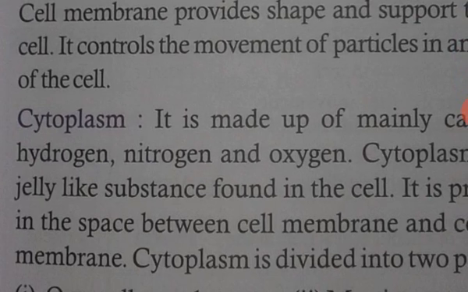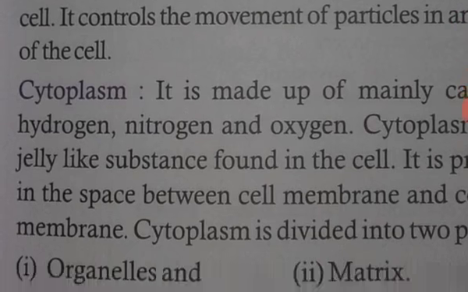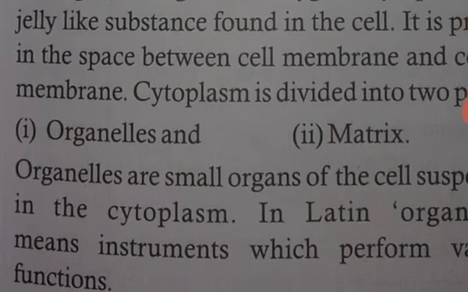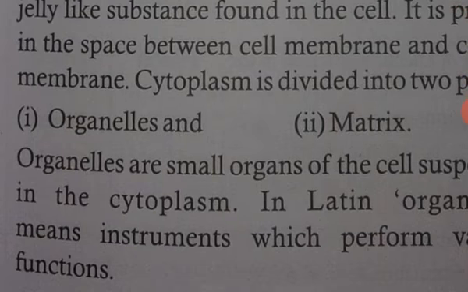It is also of two types, organelles and the matrix, which is a living substance. Organelles are small organs of the cell suspended in the cytoplasm. In Latin, organelle means the instrument which performs the various